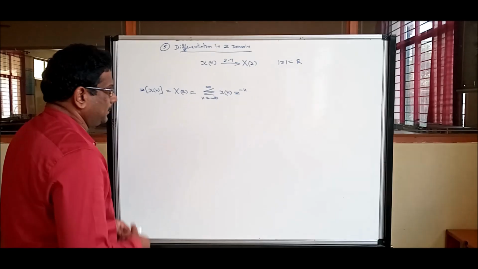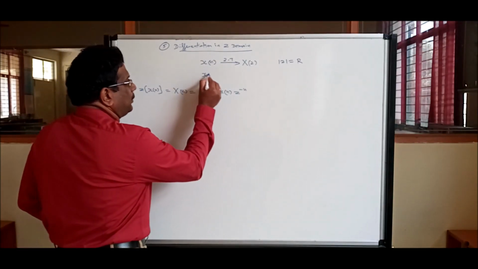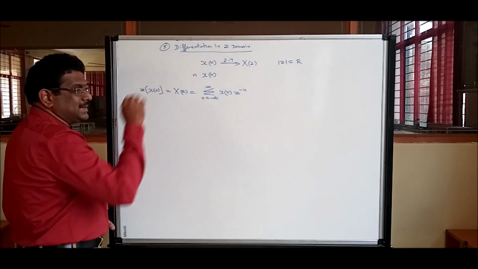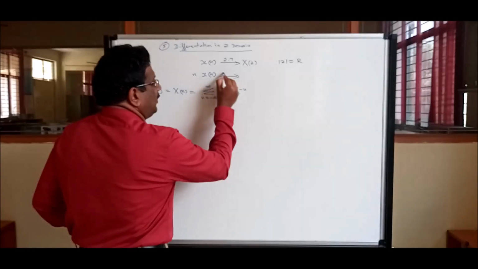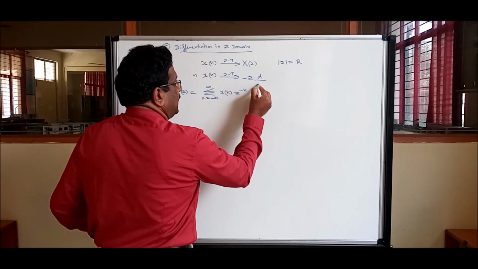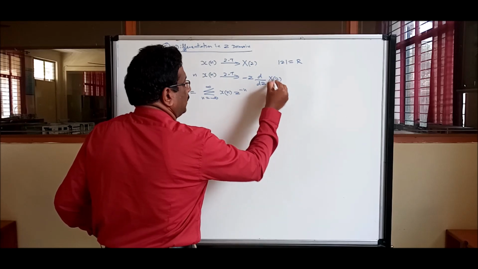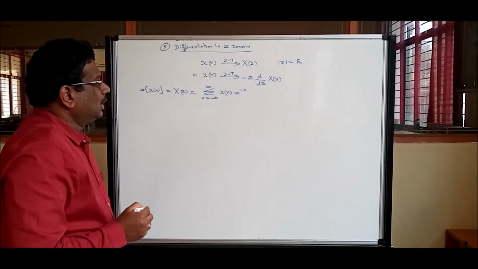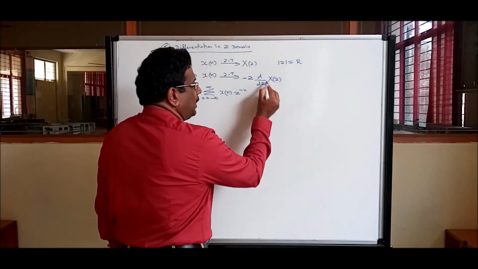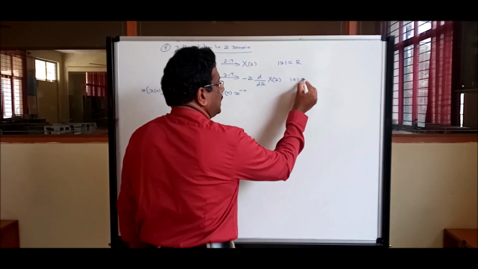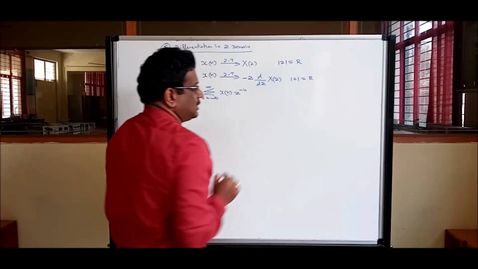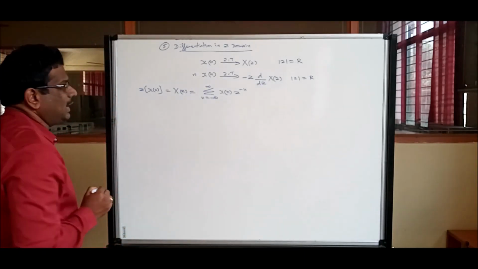differentiation in the Z domain. In the time domain, if I multiply by the variable time itself, what will be the effect in the Z domain? It is minus Z d by dz of X of Z. Amplitude is a function of Z, so no more changes in the ROC. Just to see what the function is, it is Z, so here also Z.